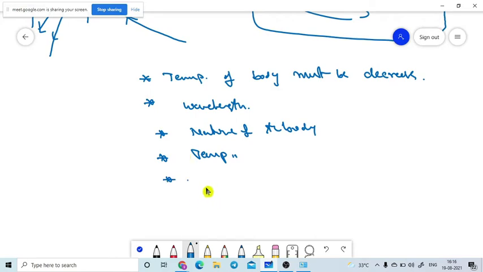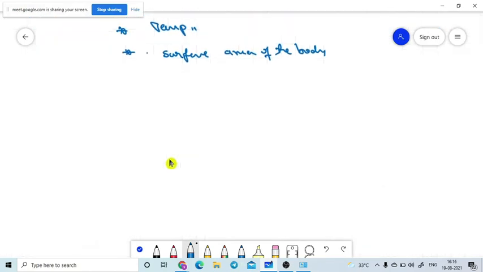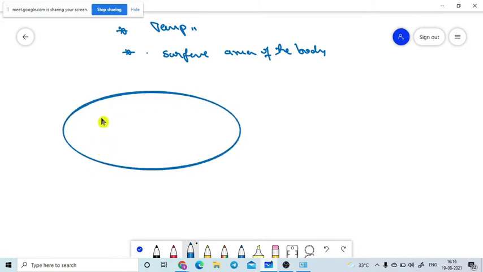And if you go to the another one, it is the surface area of the body. Please look at this one. If the surface area is increasing, more emission radiation will come out. The same physical phenomenon is used in your coffee shop also. If you look at those taking coffee in the coffee shop, they have physics knowledge also. They will take the coffee on the saucer itself. A saucer means it has more area. Are you getting it or not?